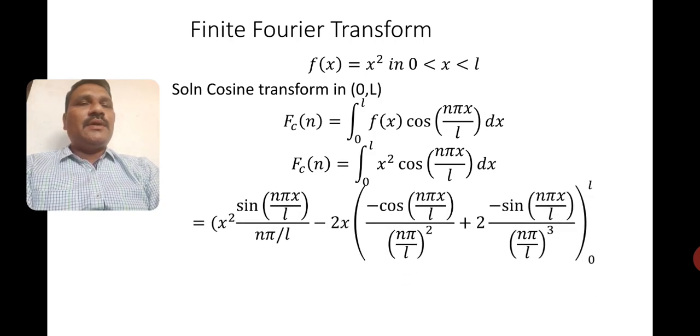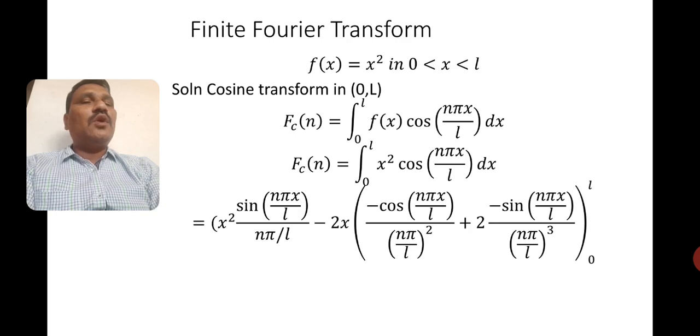Now you do the integration. First you keep x square as it is. Integration of cos n pi x by L is sin n pi x by L divided by n pi by L, minus, differentiation of x square is 2x, integration of sine is minus cos n pi x by L divided by n pi by L whole square, plus differentiation of 2x once again is 2.